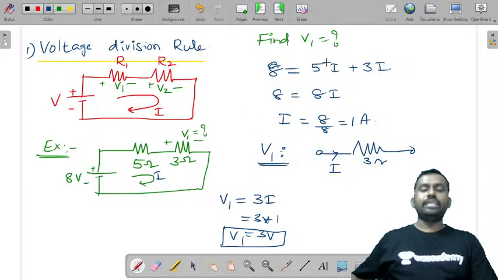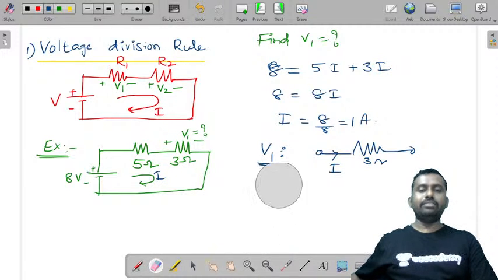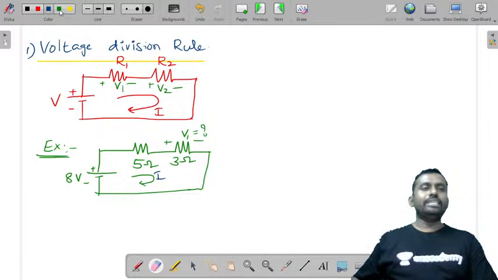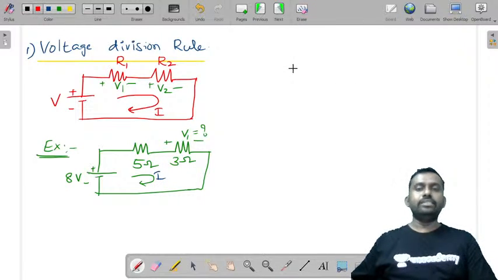This is the procedure that you generally follow, but you can directly get this value by using the current division rule. Let me explain that. Hope this is clear for you. I'm just deleting this and will give you another method. What does the current division rule state?